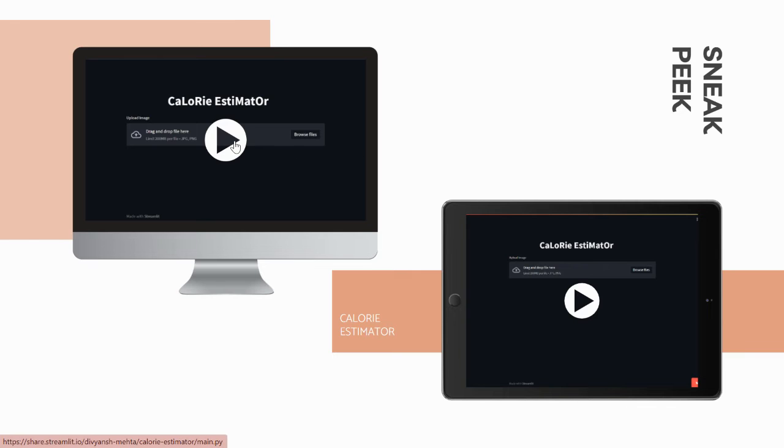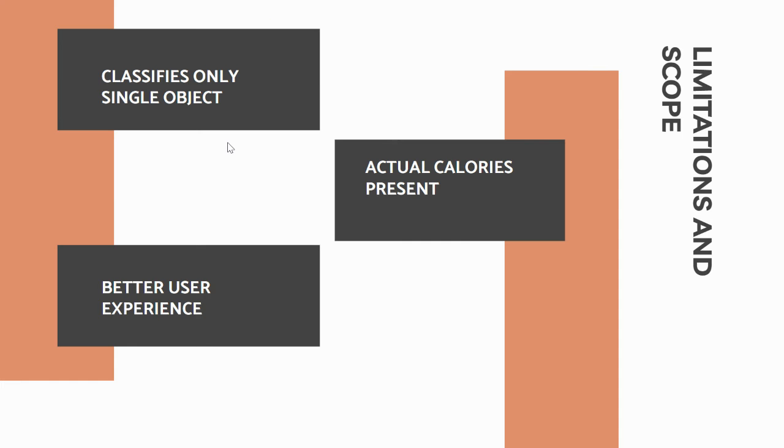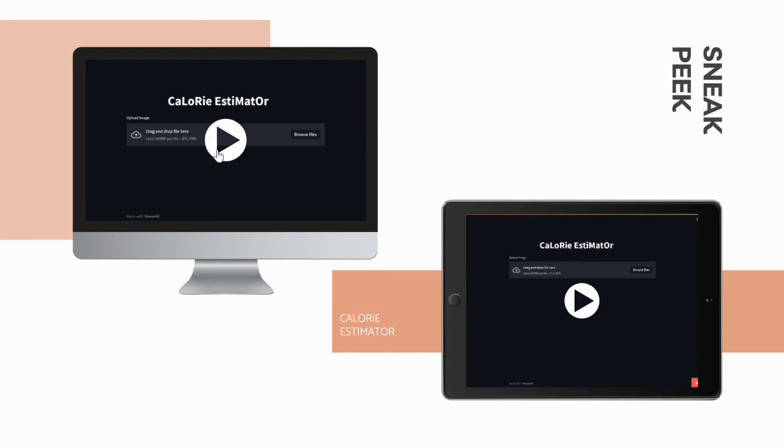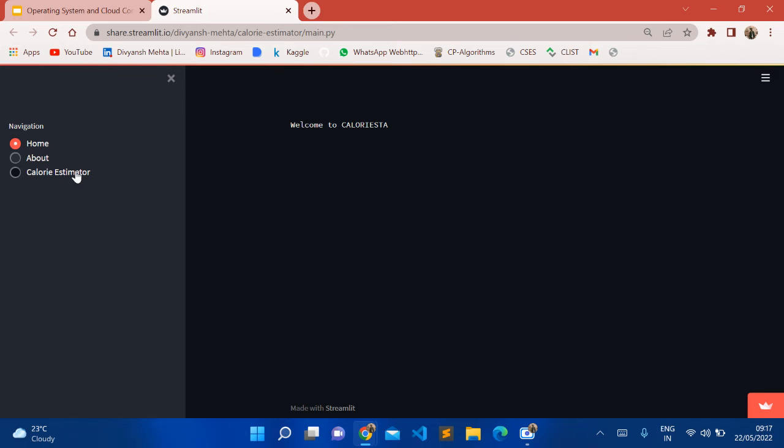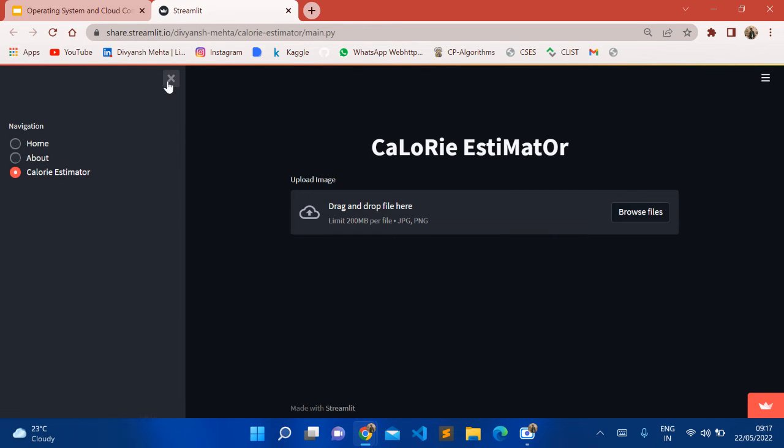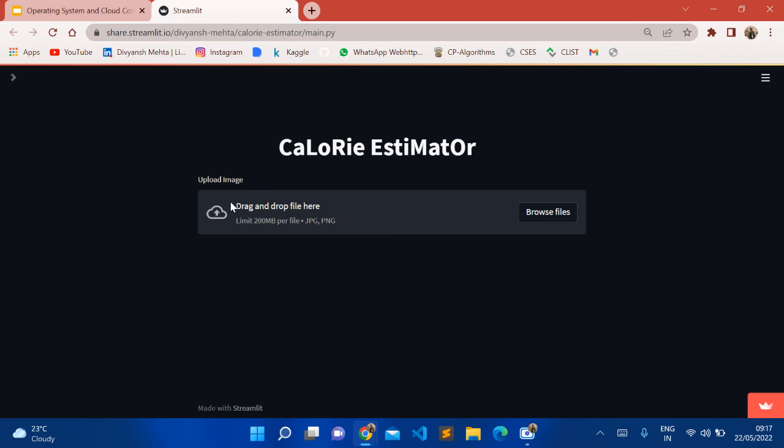So, we have actually linked the link of the application in the presentation itself. So, if we click it, it will open. Okay, so directly moving to the Calorista. So, this is the user interface. Here we need to upload the image.